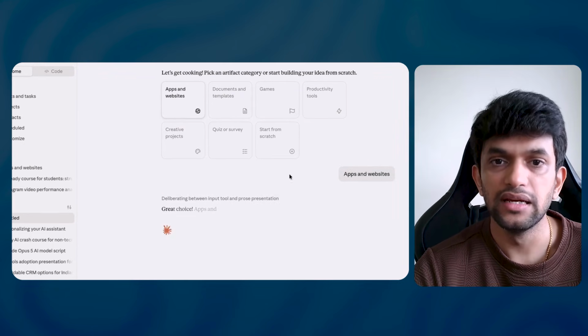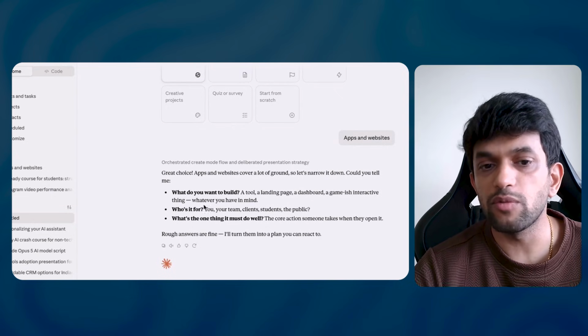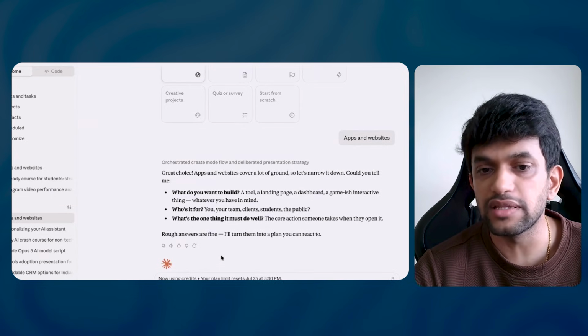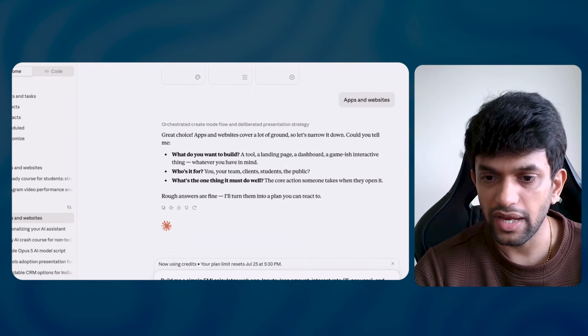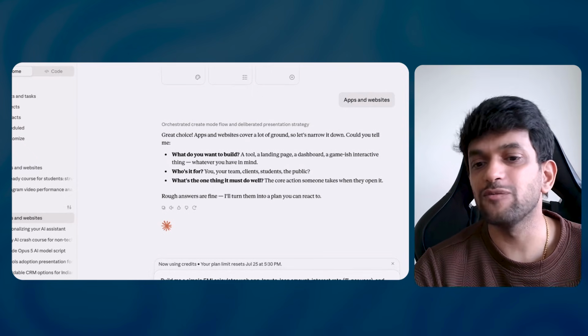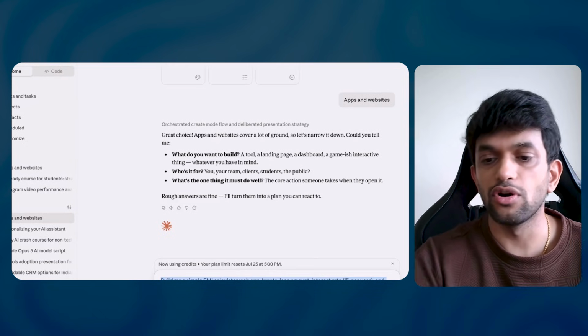Yes, it is thinking, it is making. Great choice, apps and website. What do you want me to build? Who is it for? What's the one thing it must do well? I'll just copy paste this thing. Okay. Or else I can give mine also. Right. Let us say I don't want to do this.